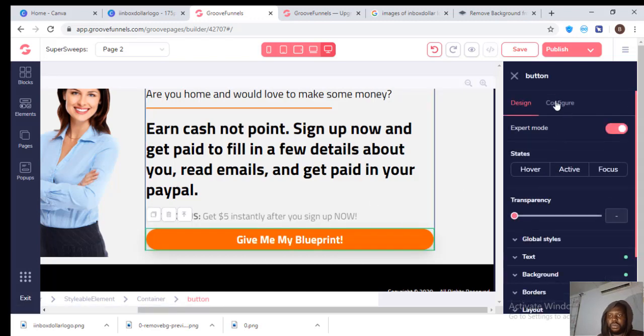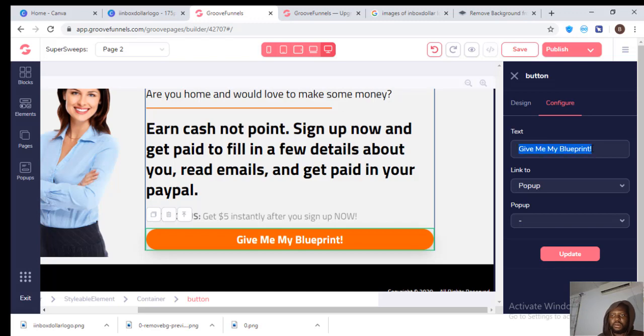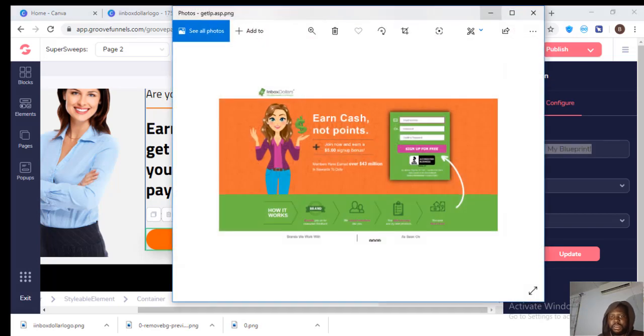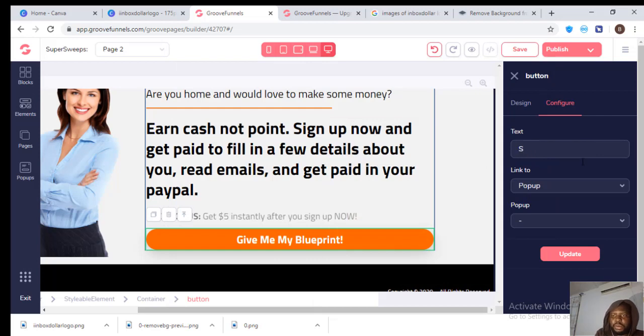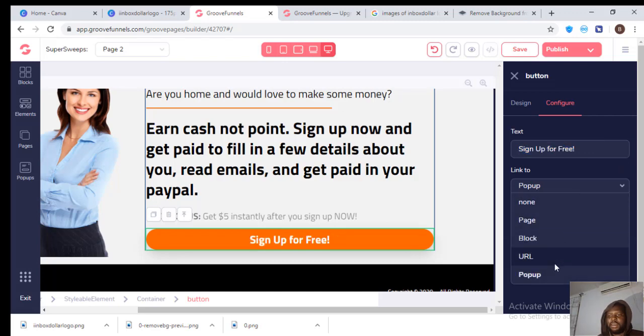So let's come to configure and see what was written on Inbox Dollars. "Sign up for free." Okay, sign up for free. I won't like that, but okay, that's fine. Sign up for free. So update that. So let's put our link right there.